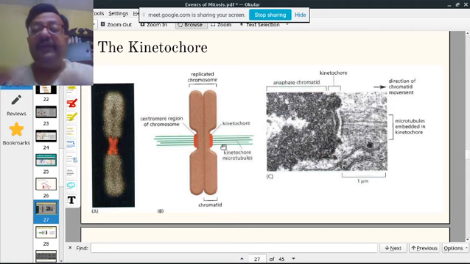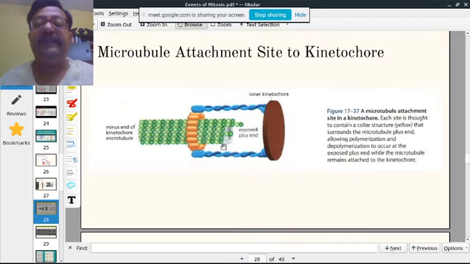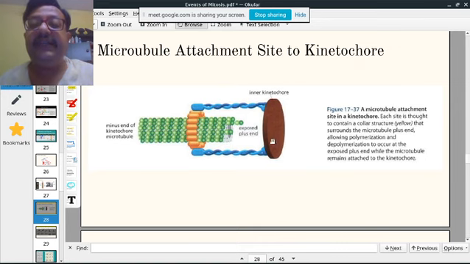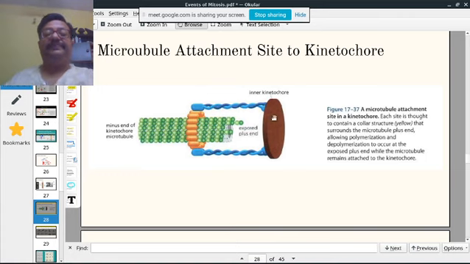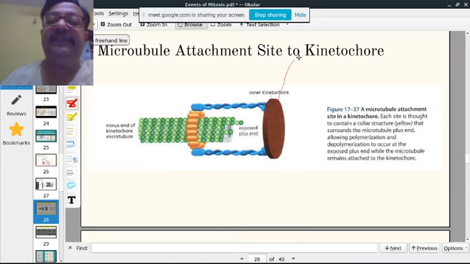Now we come to a very critical part, how it is attached. You see the exposed plus end of the microtubule at the kinetochore, and this is the minus end of the microtubule. So this is how the attachment takes place on the plus end. And you know that the chromosome is attached here.